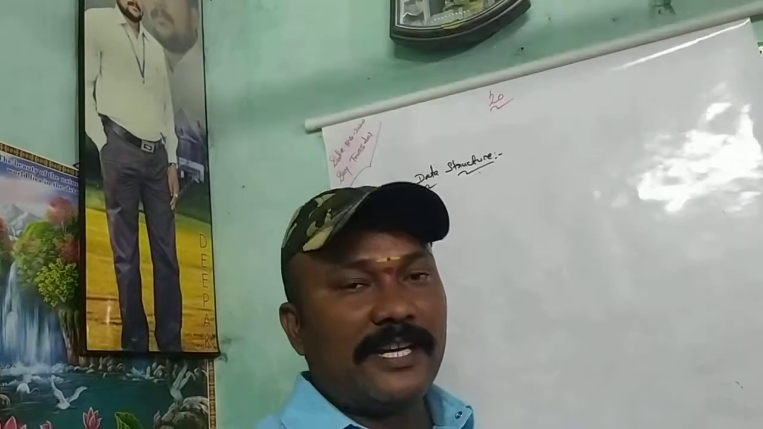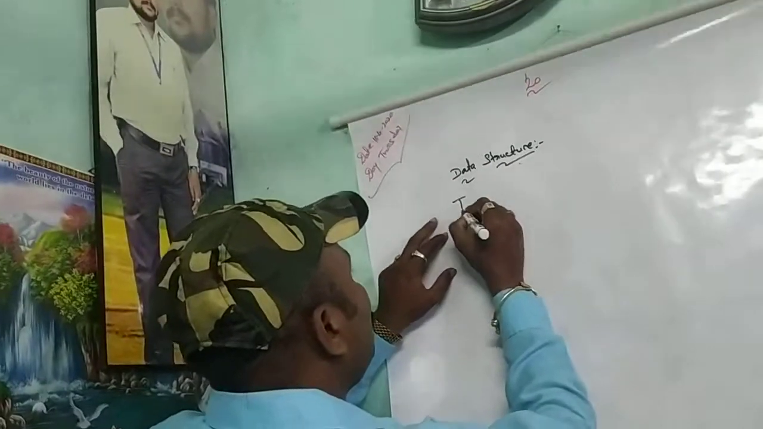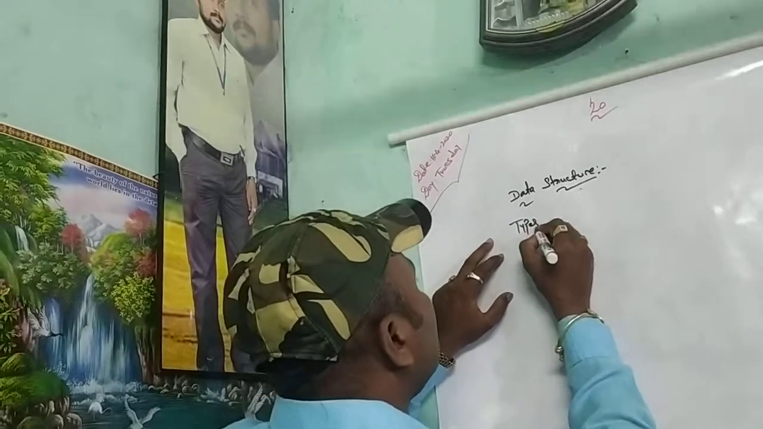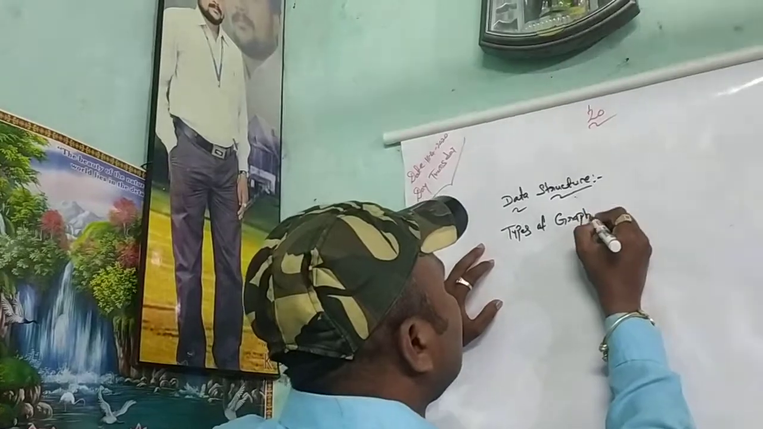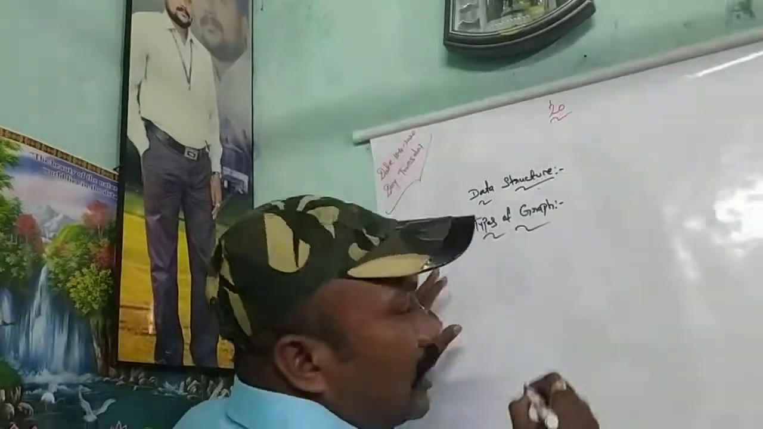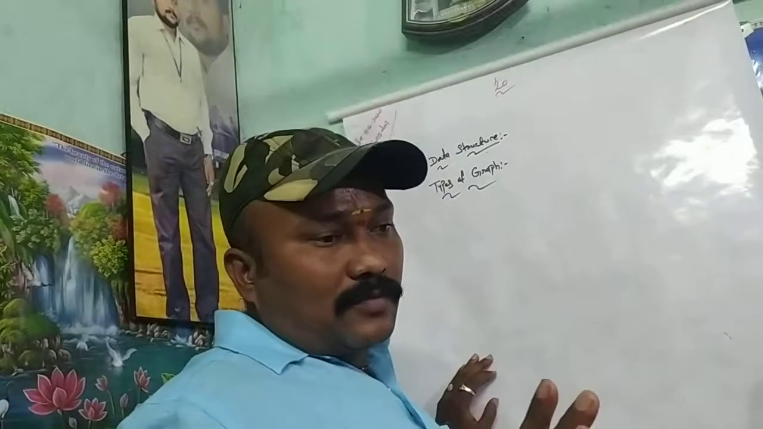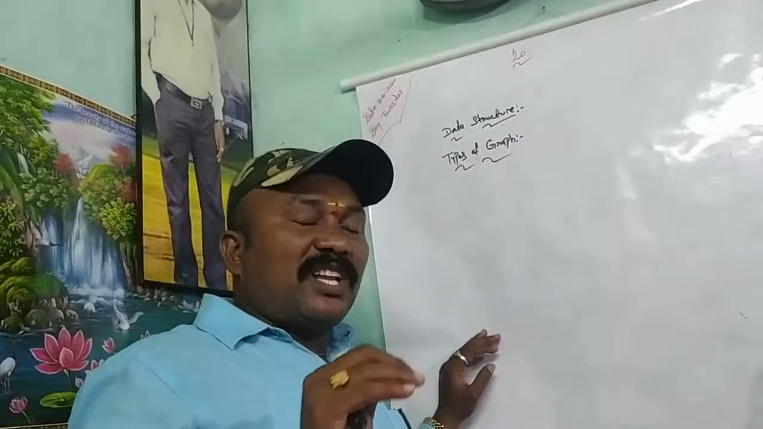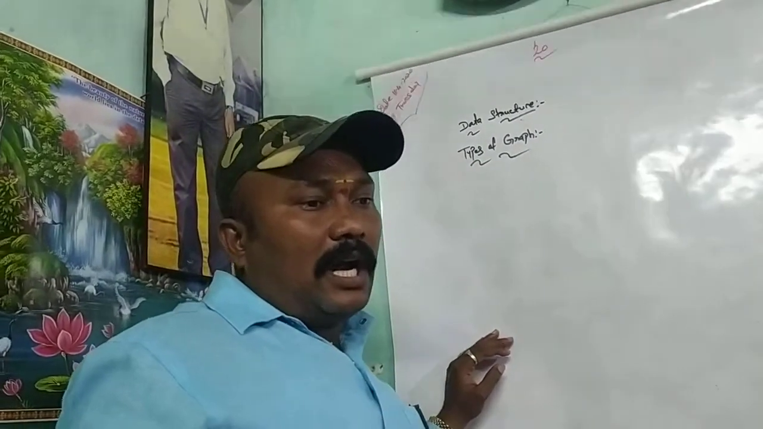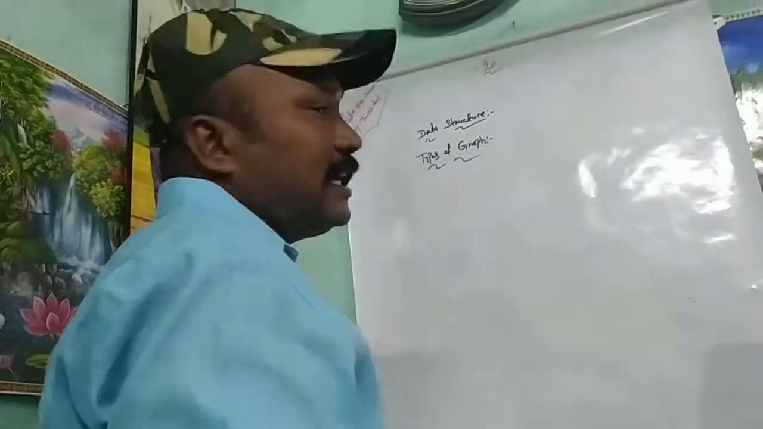Today's session I will explain about the types of graphs. So graphs are classified into three types. One is directed graph and undirected graph, then weighted graph and unweighted graph, then cyclic graph and acyclic graph.